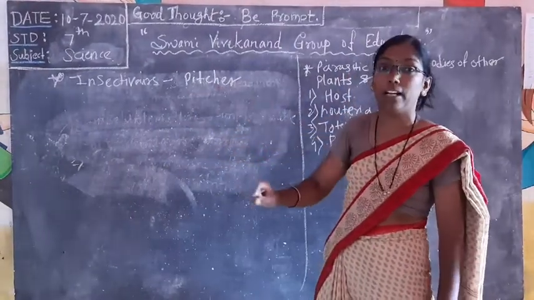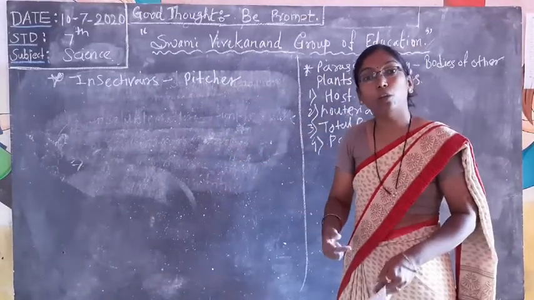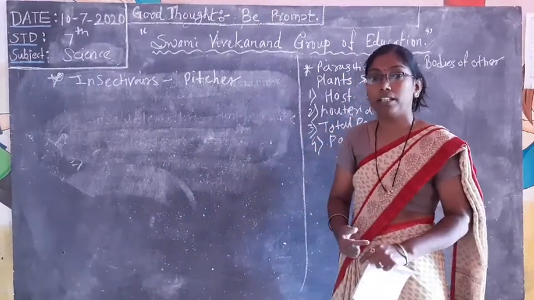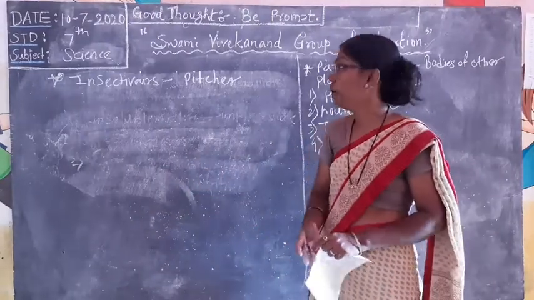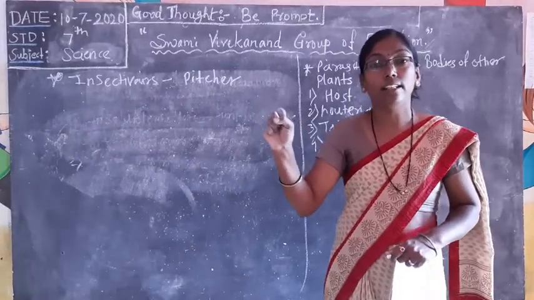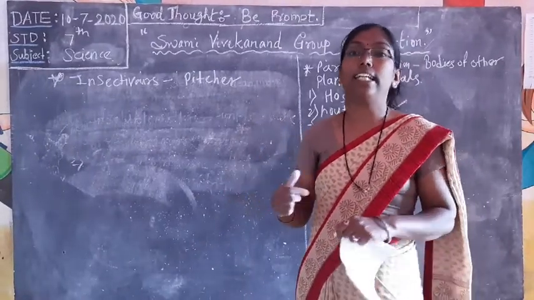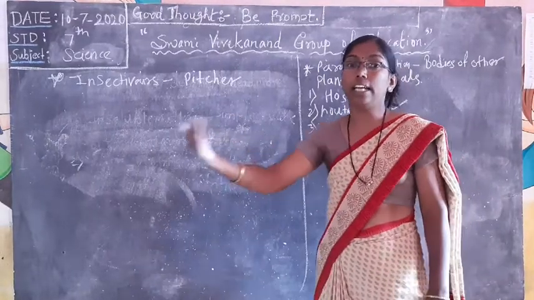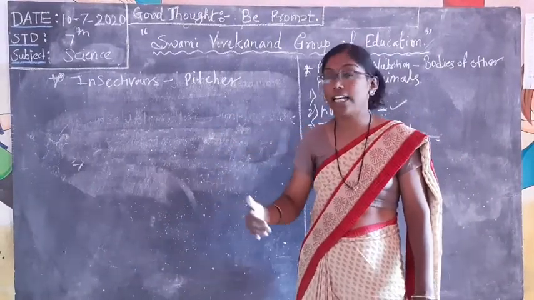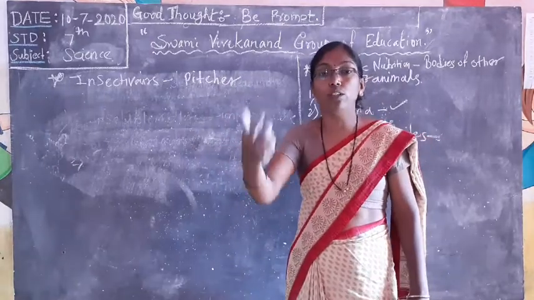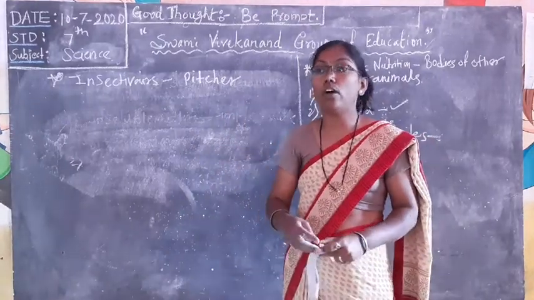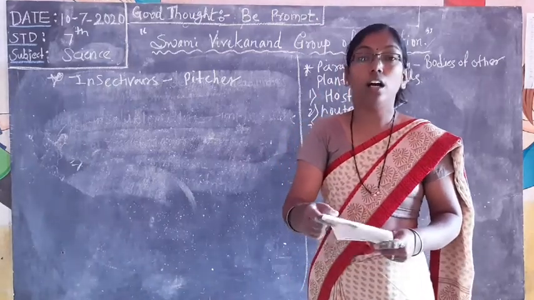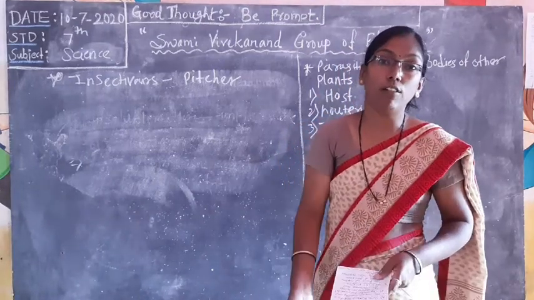Insectivorous plant, pitcher plant, what do they do? They make their own food but through other animals. When they eat other animals, they make their own food. The pitcher plant absorbs that insect and eats it, and after that they make their own food. Through that food they can grow and develop, for further growth and development.